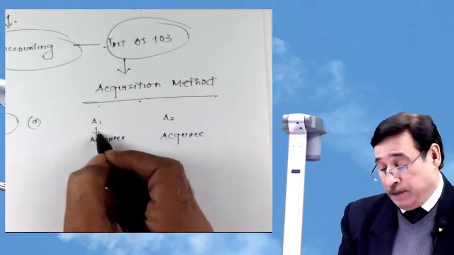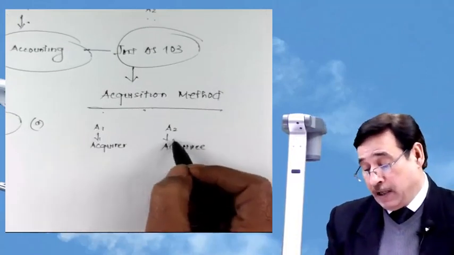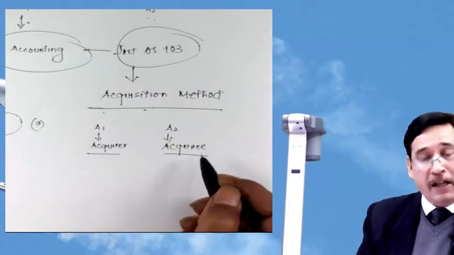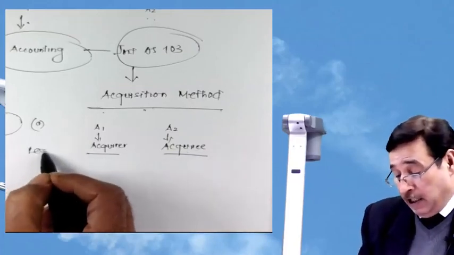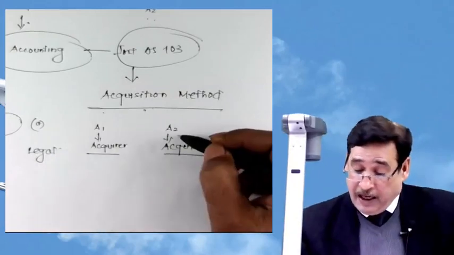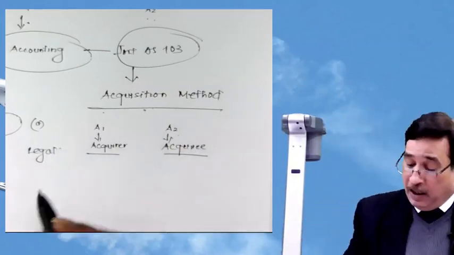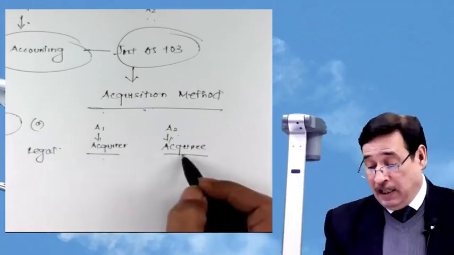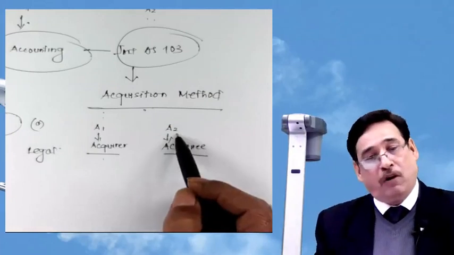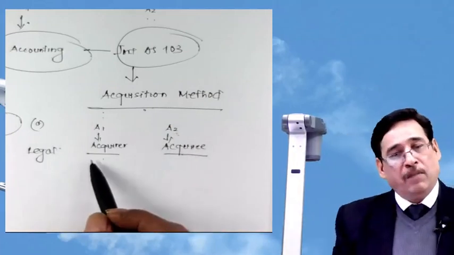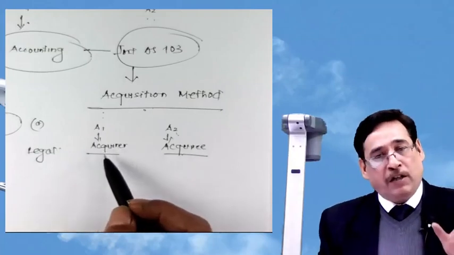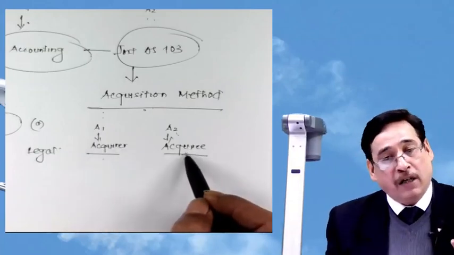I will not ask. A1 is the acquirer, A2 is the acquiree. But these terms, acquirer and acquiree, legally, A1 is the legal acquirer and A2 is the legal acquiree. Suppose I say A1 has taken over the control of A2, obviously we will say in the eyes of the law, A1 is acquirer, A2 is acquiree.